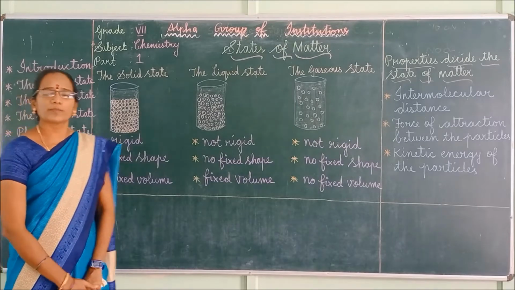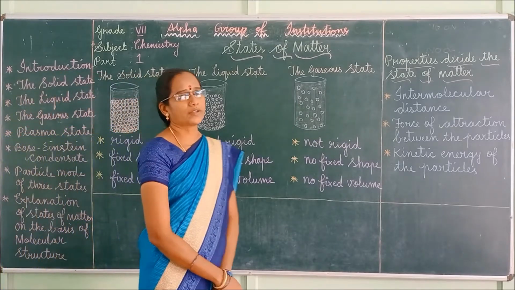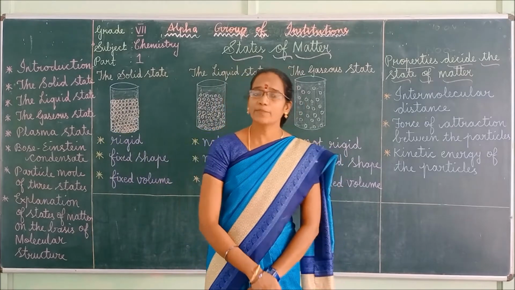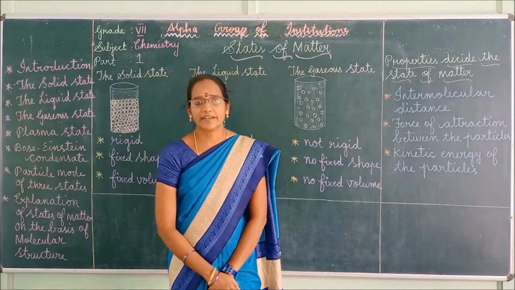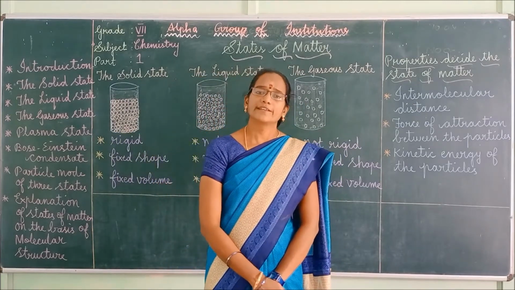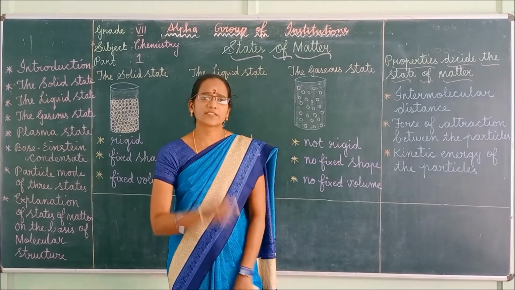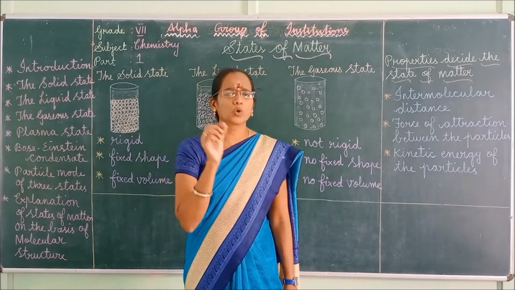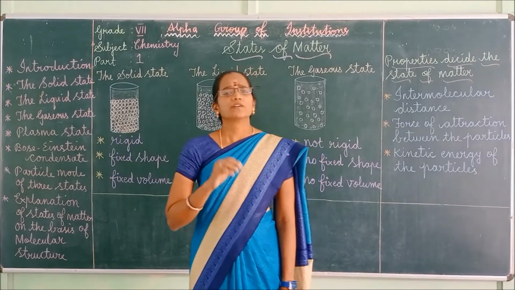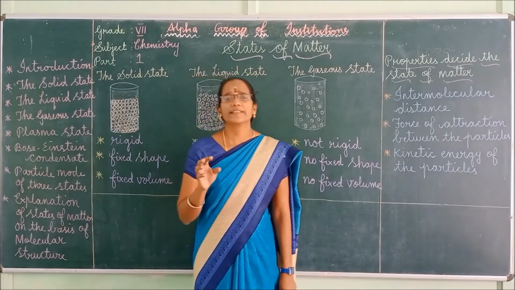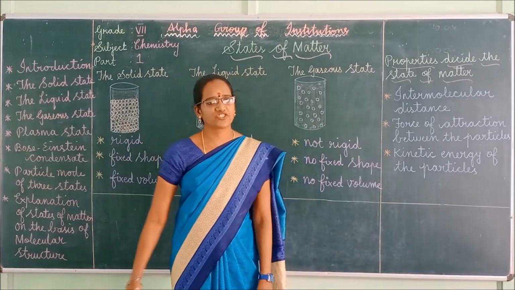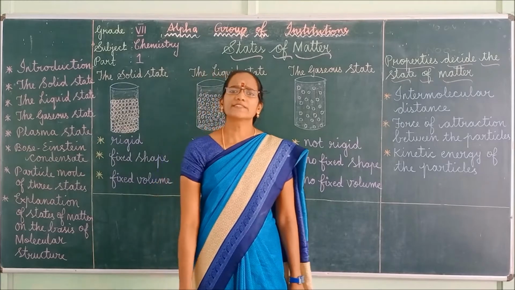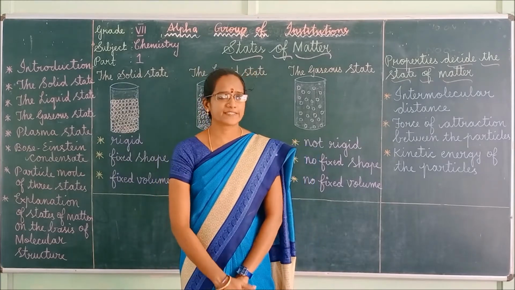So what are the properties of solids? Solids have definite shape, definite size, and definite melting point. Next, the molecules of solids are tightly or closely packed. Solids do not flow and they cannot diffuse into each other. Solids have very high density.